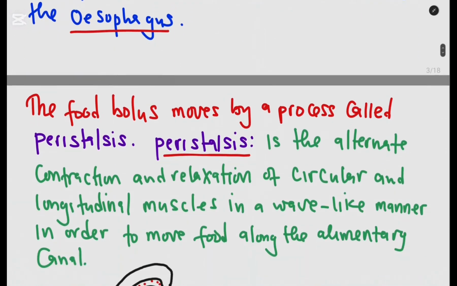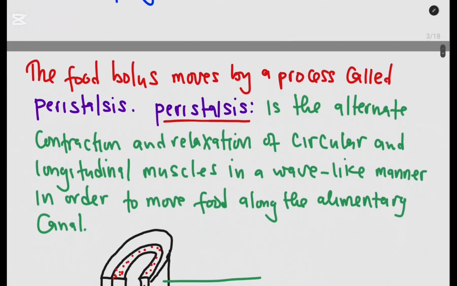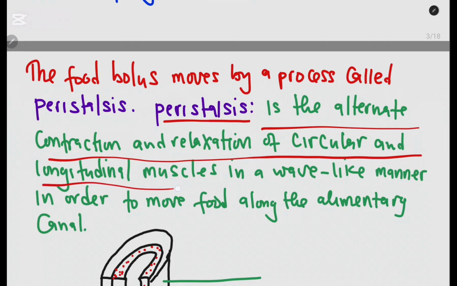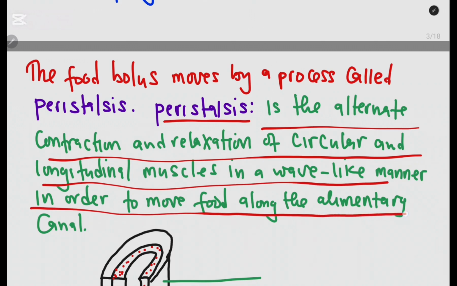You might find a question where you're asked to define or explain the term peristalsis. This is just the alternate contraction and relaxation of the circular and longitudinal muscles in a wave-like manner in order to move the food along the alimentary canal. Or you can say it is the alternate contraction and relaxation of the circular and longitudinal muscles in order to propel the content in one direction. So that is how the food moves.